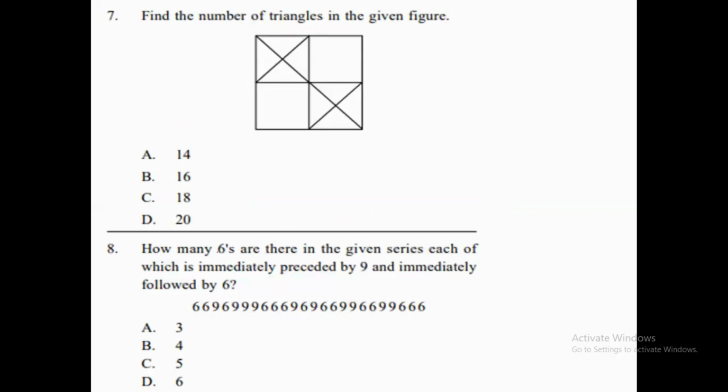In question number 7, we need to find the number of triangles. How are we going to find it? You can see 1, 2, 3, 4, 5, 6, 7, 8 triangles. After that, this is the 9th one, this is the 10th, then 11, then 12, 13, 14, 15, 16.